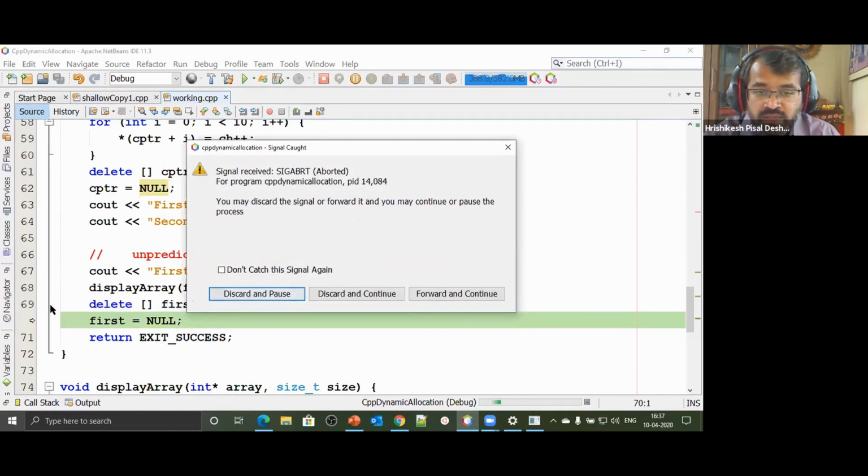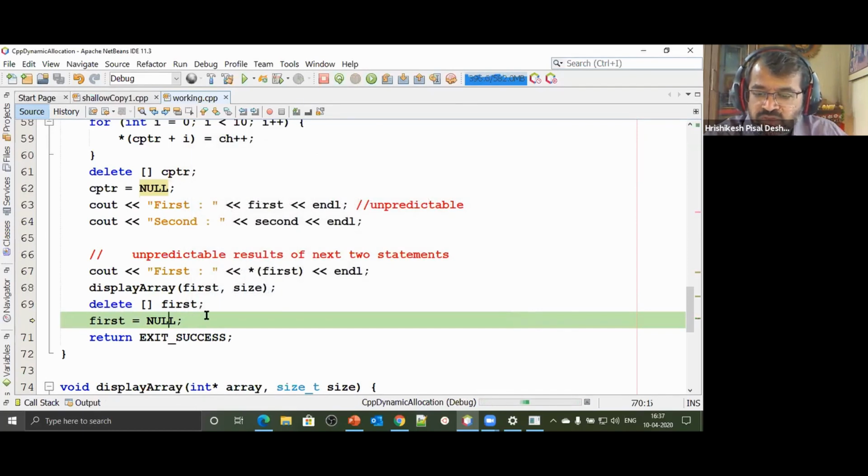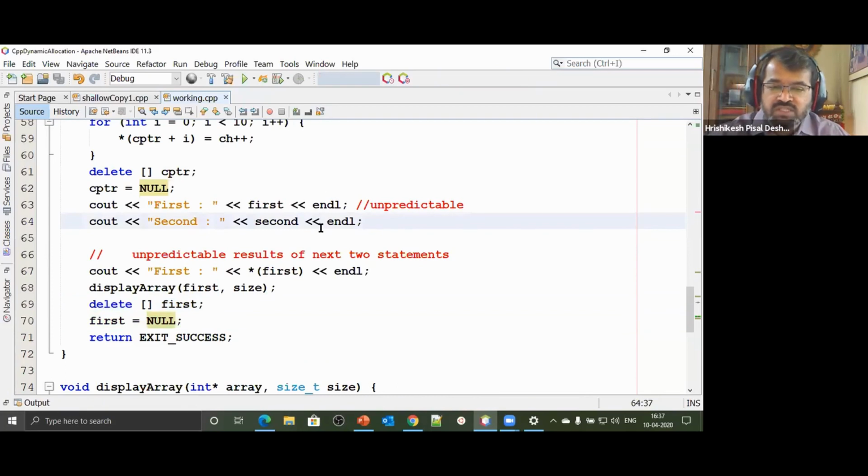I told you earlier, releasing a block of memory which has already been released may result in crashing of the system. So it has given us a signal that something has gone wrong, and the program has crashed. No point in setting this null. The program crashed here itself because first points to a block of memory that was already released. So these are the problems that we come across in shallow copy.